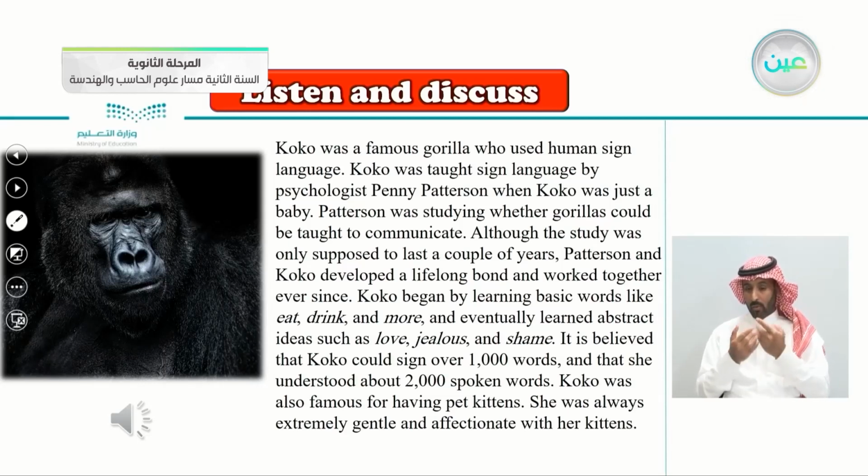worked together ever since. Coco began by learning basic words like eat, drink, and more, and eventually learned abstract ideas such as love, jealous, and shame. It is believed that Coco could sign over 1,000 words, and that she understood about 2,000 spoken words. Coco was also famous for having pet kittens. She was always extremely gentle and affectionate with her kittens.